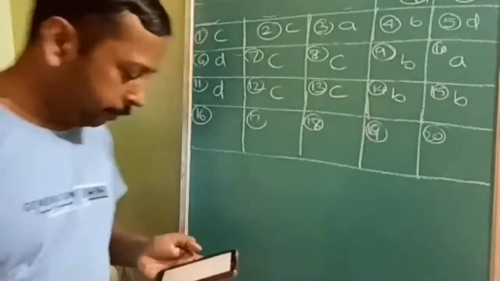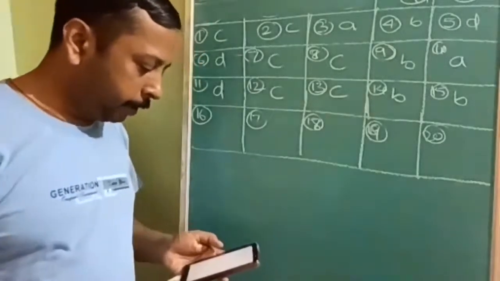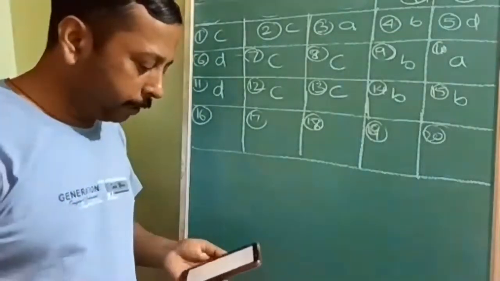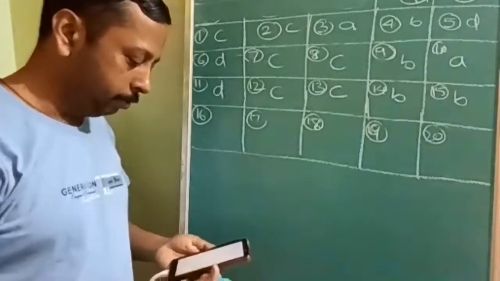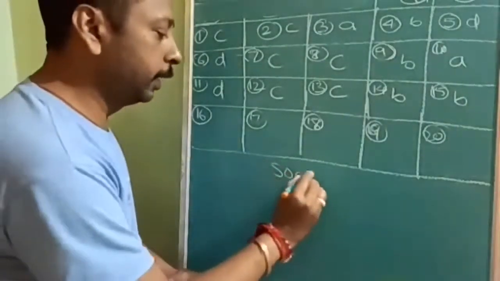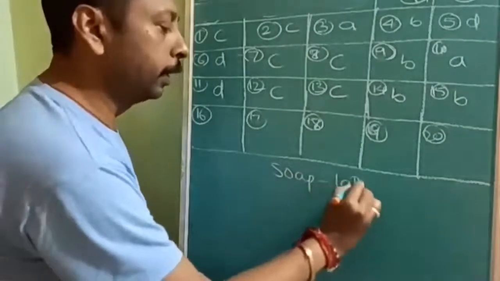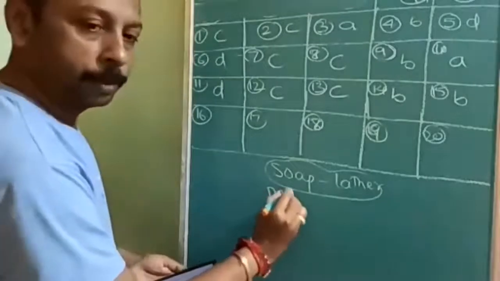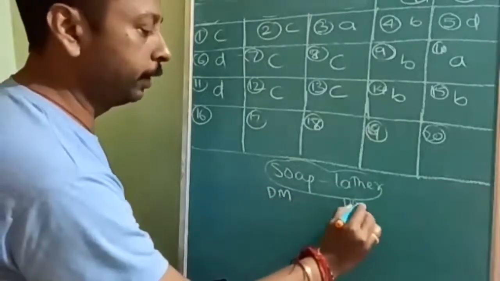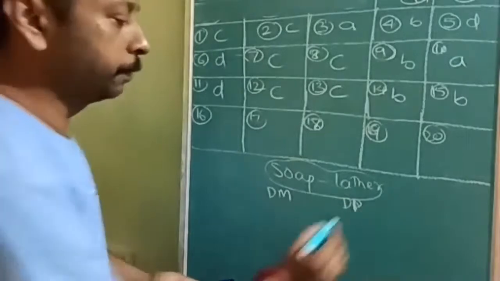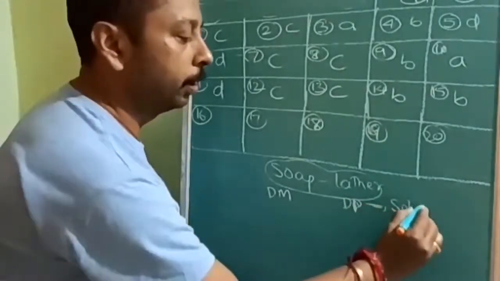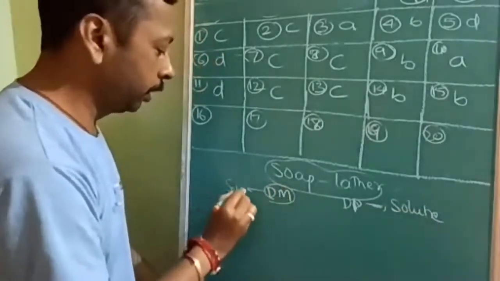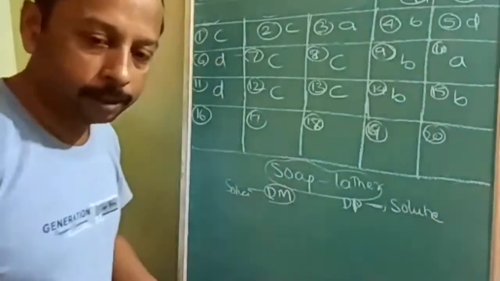Okay, next question. The dispersed phase and dispersion medium in soap lather are respectively. Okay, soap lather is also an example. In soap lather, what is the dispersion medium and what is the dispersed phase, that you have to identify. Dispersed phase is normally called the solute, and dispersion medium is normally called the solvent.